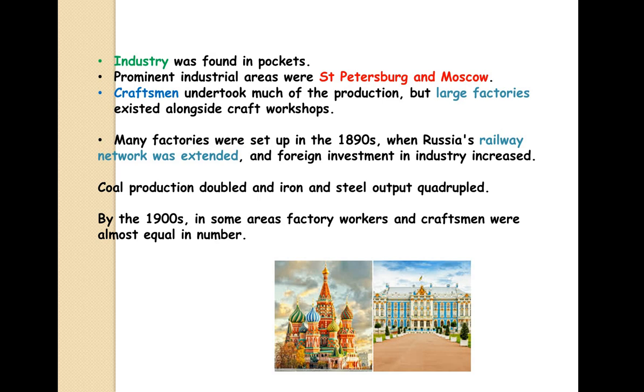Just take a look at the slide again. St. Petersburg, Moscow. Large factories, craftsmen, the network extended, coal production was also encouraged, it was doubled, iron and steel also. Russia was so good in all these production areas. And of course, apart from that, it was a main exporter of grain. Then by the 1900s, some of the factory workers and craftsmen were almost equal in number. So this was the condition of Russia where both were equal in number. It's not that one dominated and the other did not.